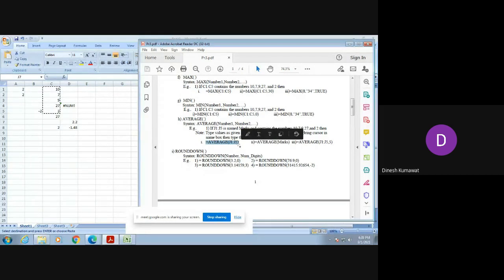Now we need to perform this operation, that is average of J1 to J5. Here is a note for you in this average. Type values as given in column J. Select the range J1 to J5. Bring the cursor in the name box. Then type the word marks. So this note I am leaving for your homework. You just need to type the word marks in your initial cell.